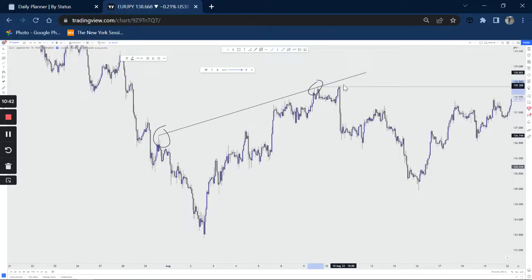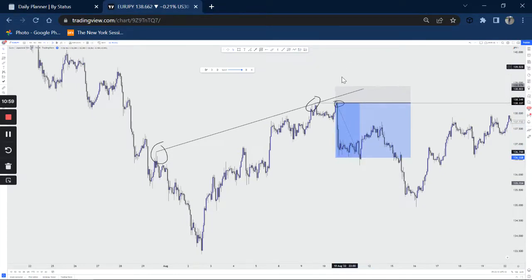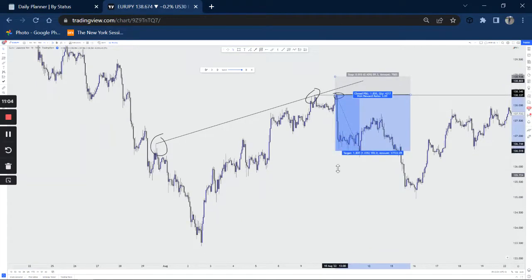In this case, we were going to be entering some sells here because you can see that price reacted in these areas, tried to break above, and then was rejected and couldn't break above. So we might be looking for selling opportunities. And just in case price decides to tap into these areas for a third touch, we put our stop loss a little bit above these areas, and then you can target maybe 5% on the position. For me, I always make sure that I target 3% on the position. So this for me was going to be even more perfect because I always target 1:3 on a position.